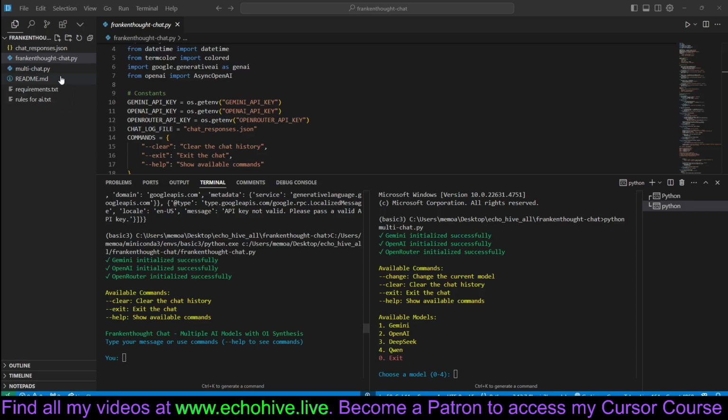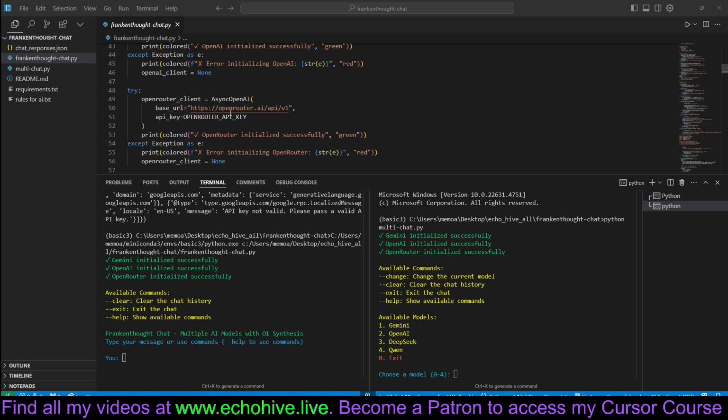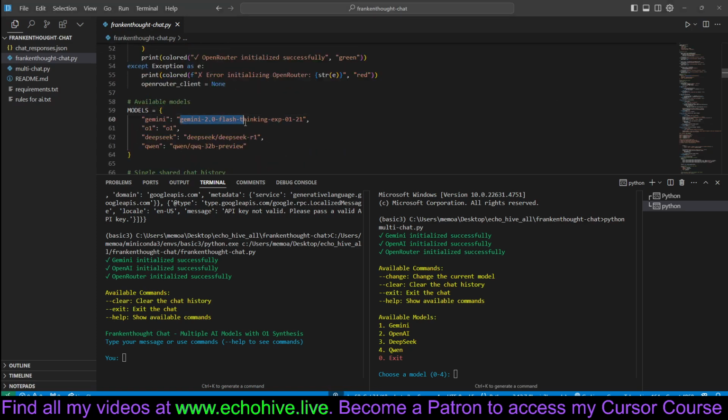I built the Franken chat, which is here on the left, which when you send a message, uses all the reasoning models, Gemini 2.0, O1, DeepSeek, and QWQ, and finally gets the final answer distilled by O1.